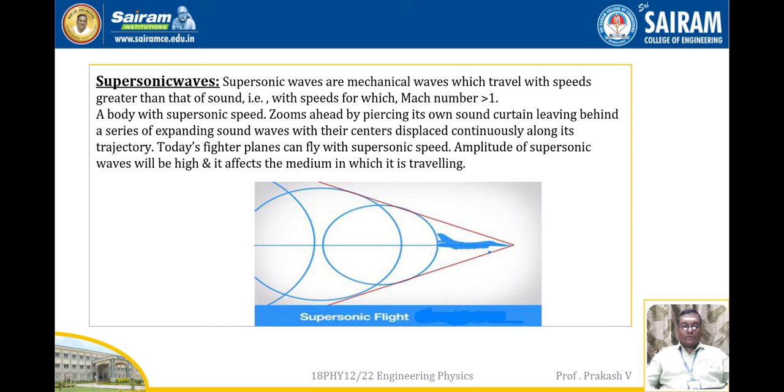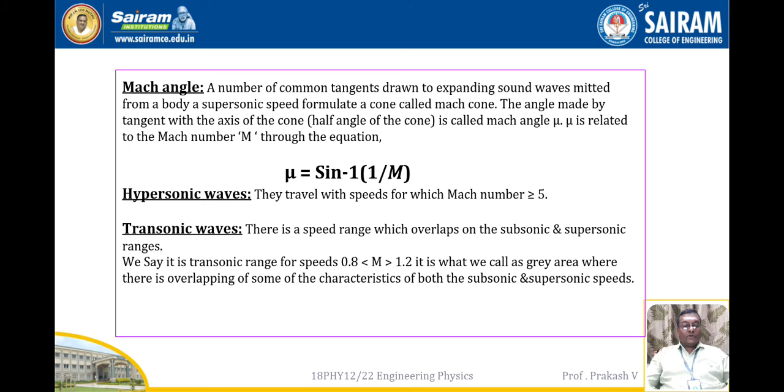Here we can describe another concept, called the Mach angle. The Mach angle is denoted by the symbol mu, given by mu equal to sine inverse of 1 by M, where capital M is the Mach number. So if you know the Mach number, then it is possible to calculate the Mach angle by the equation mu equals sine inverse 1 by M.